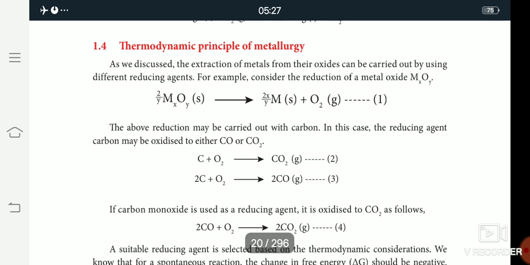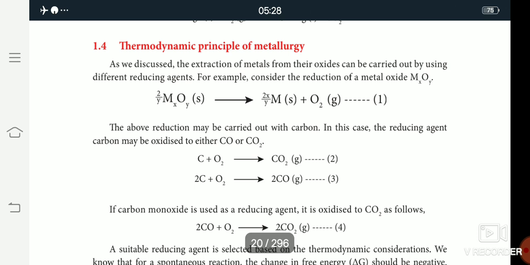So in this metal oxide, in the reduction process, it is reduced to metal and oxygen. The metal oxide is decomposed into metal and oxygen. In this equation, all of you see MxOy. M and O are the metal and oxygen. The metal oxide is the reactant, and it gives the product M plus O2.